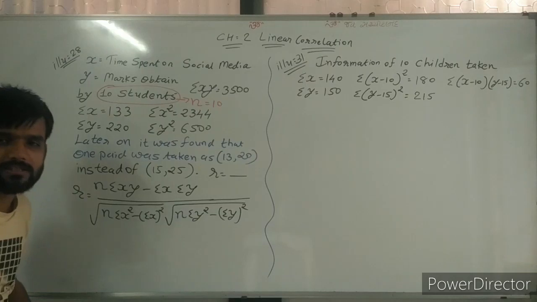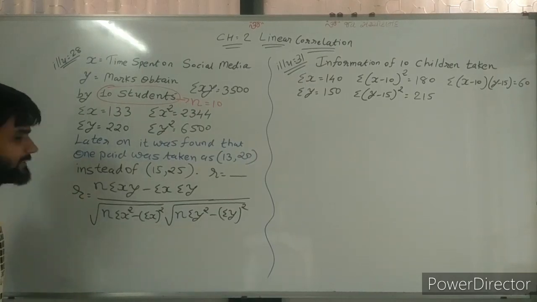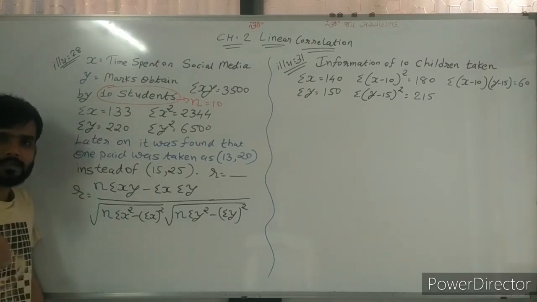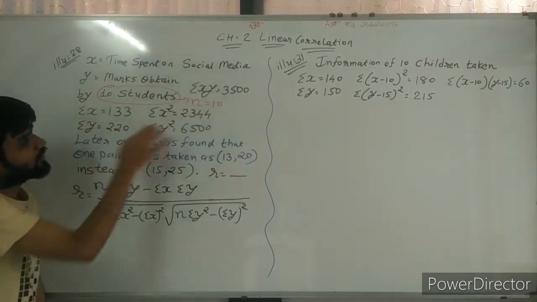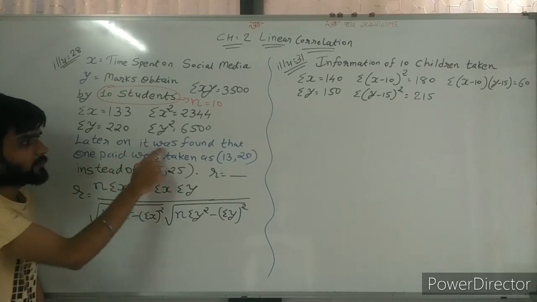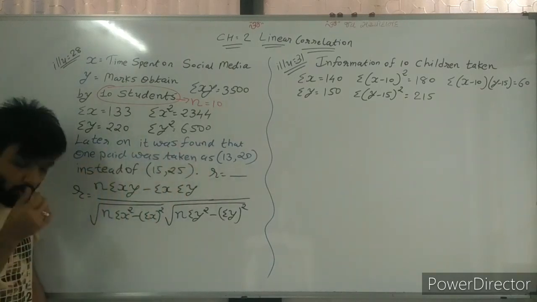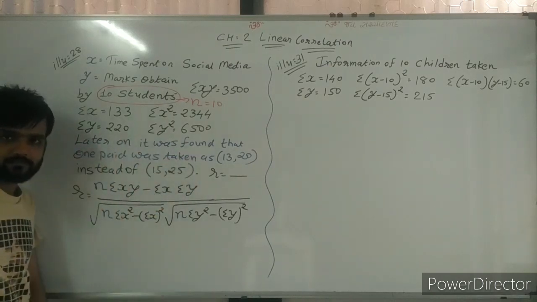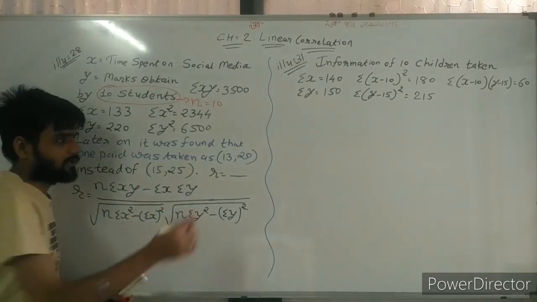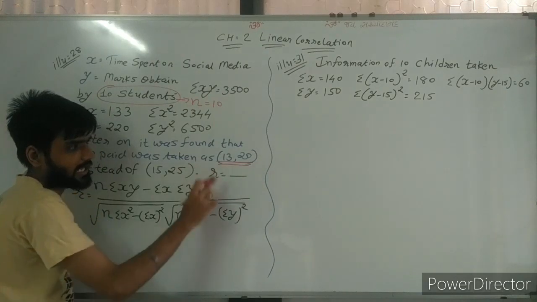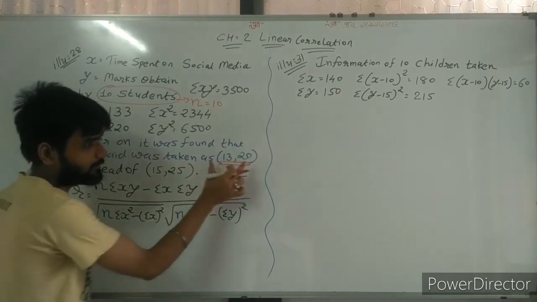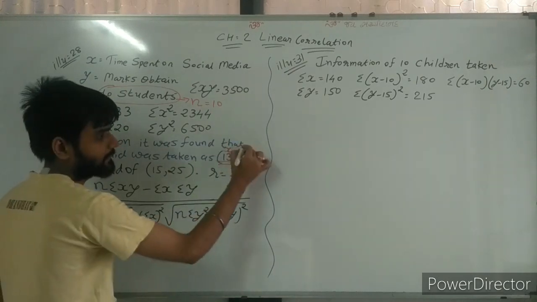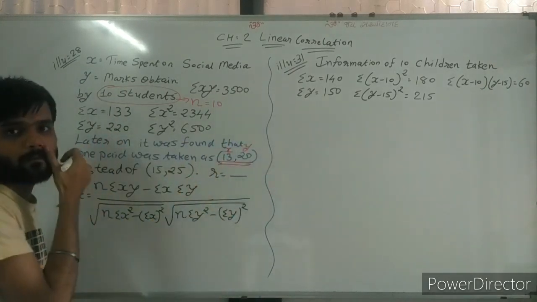So why sir, have you taken this sum? Read ahead. Later, after calculation of all these things, it was found that one pair was taken as 13 and 20. In brackets, 13 and 20 means the first value is x and the second value is y.